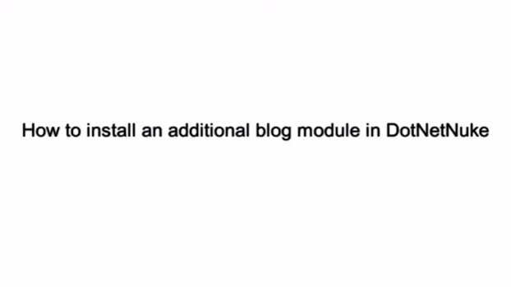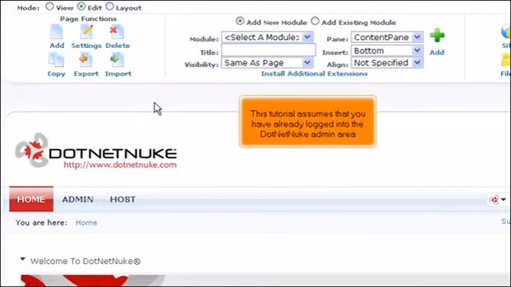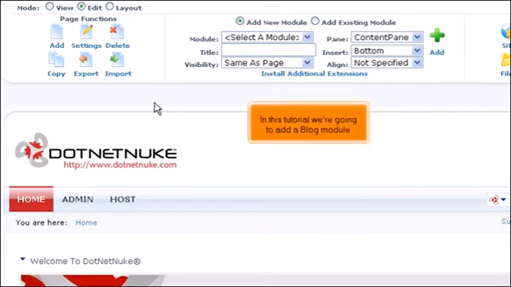How to install an additional blog module in DotNetNuke. This tutorial assumes that you have already logged into the DotNetNuke admin area. Now let's learn how to install additional DotNetNuke modules or extensions. In this tutorial, we're going to add a blog module.